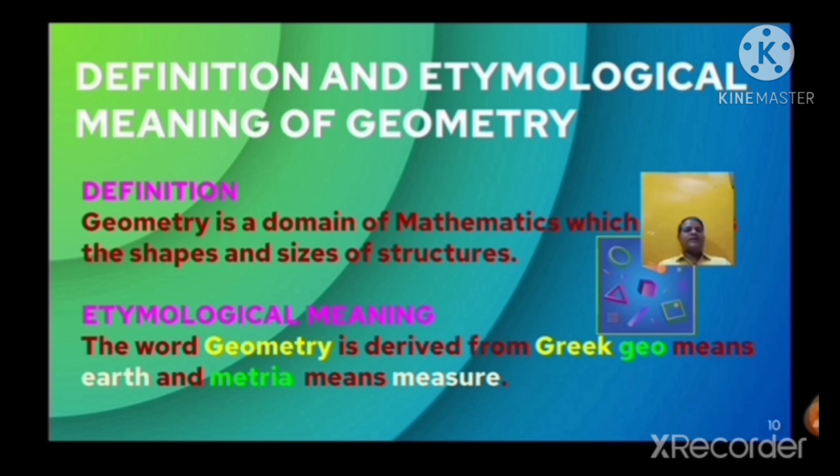The word geometry is an English word, but it is derived from Greek words. Geo means earth, metria means measure. So its meaning is measurement of earth or measurement of land.